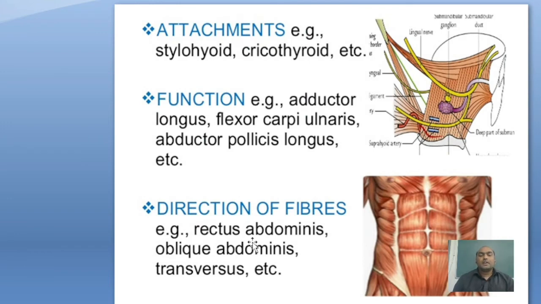According to attachment, for example stylohyoid, from the styloid process to the hyoid bone. Cricothyroid, from cricoid cartilage to thyroid cartilage, so the name is cricothyroid.